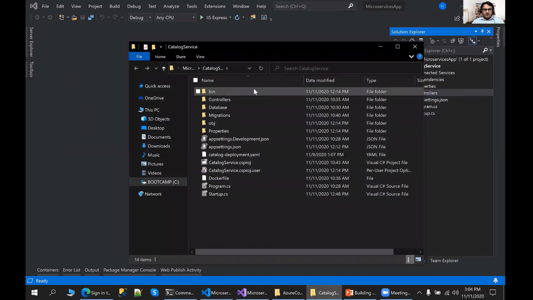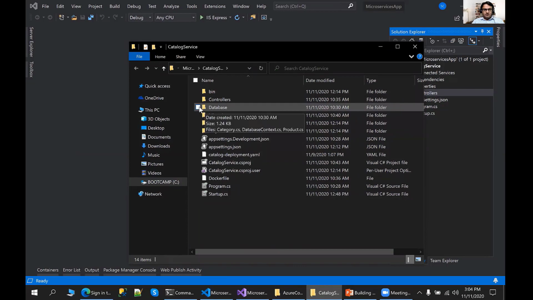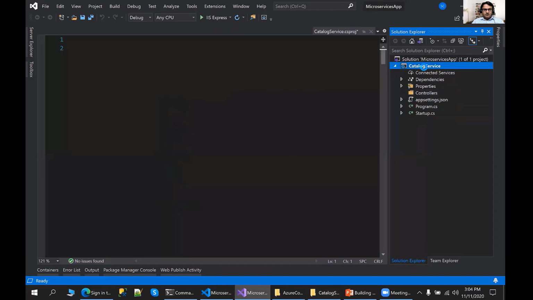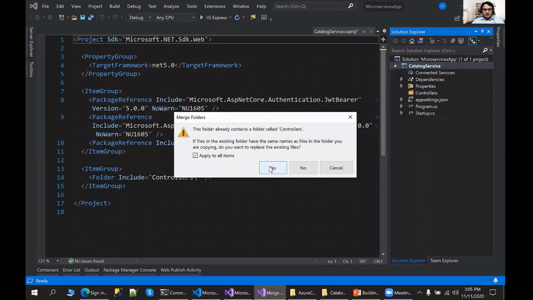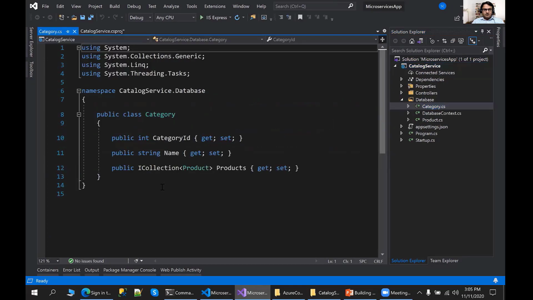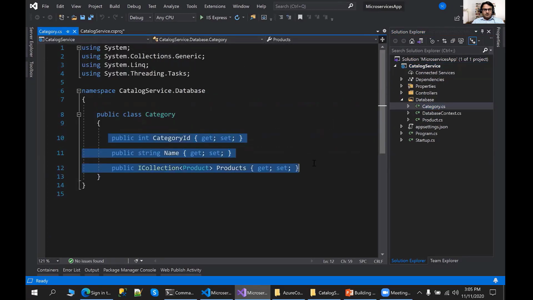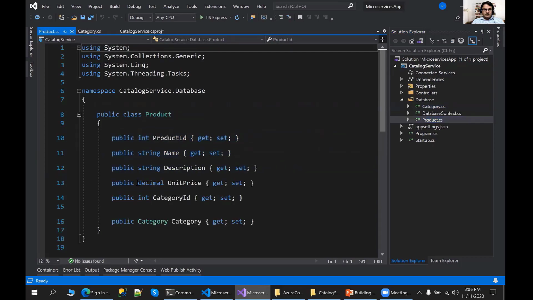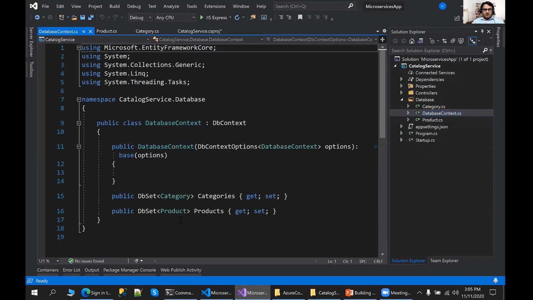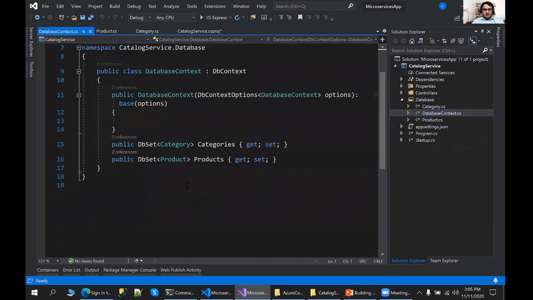I already have this project where I have a database folder and the catalog. Let me copy these two folders over. It is a simple ASP.NET Core Web API application which you can easily build without an issue. What I have done is add a category entity, where we have a category ID and name. I also have a product. It is a simple class, nothing new there. Then I added a database context. In the database context, I added the product and I added the category.